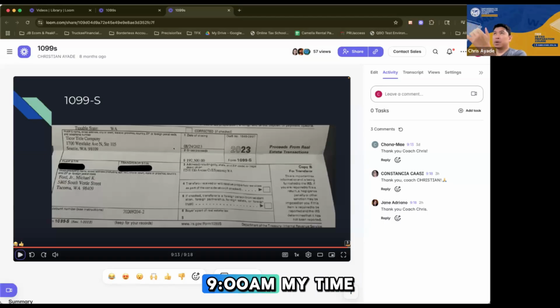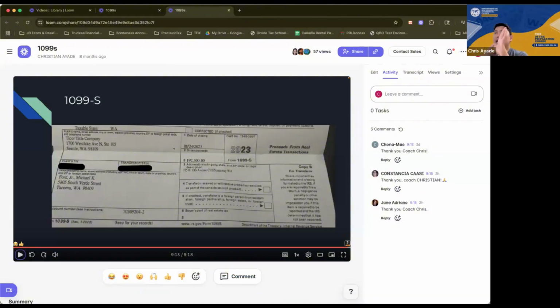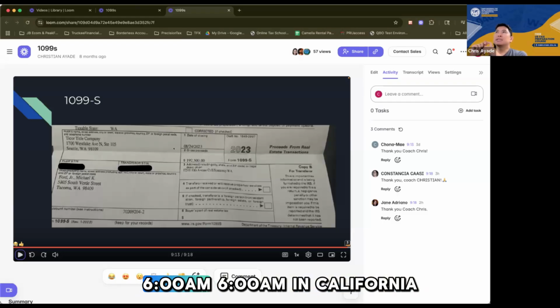So right now it's 9:21 a.m. my time. That's 9:21 p.m. your time. There's a 12-hour difference. Pag Pacific, which is California, ang dami ding firms in California, 14 hours naman difference. Tama ba? 13 pala ngayon kasi daylight savings time. So right now in California, it's 6:22 a.m. So ganun yung time difference.